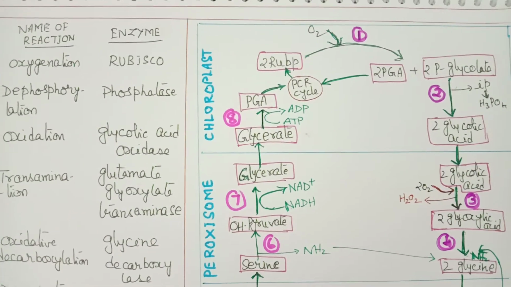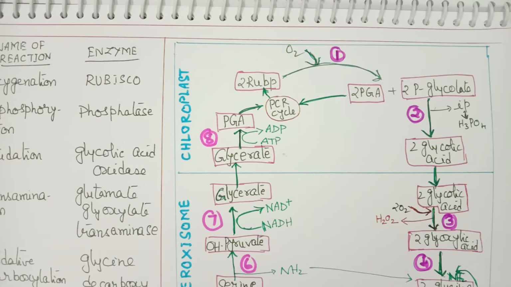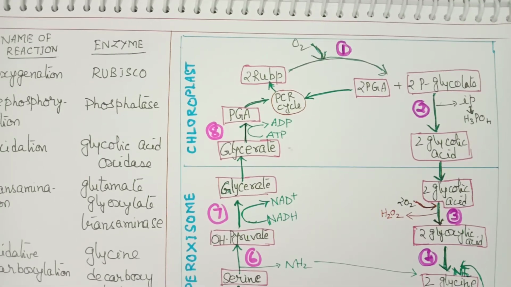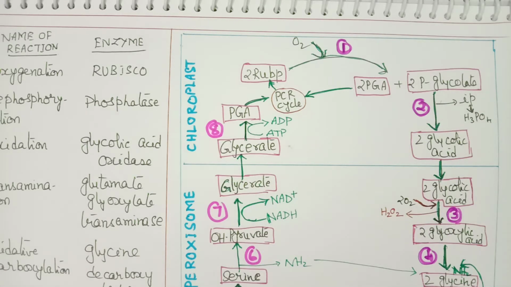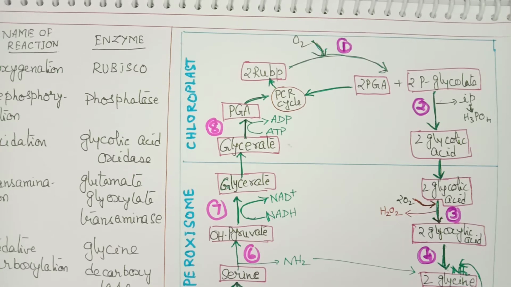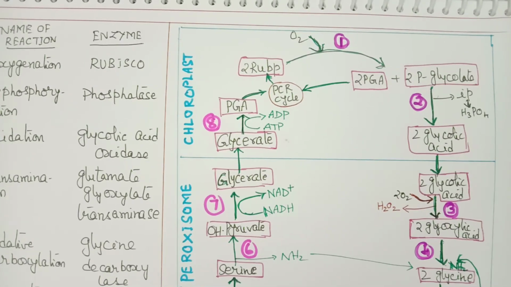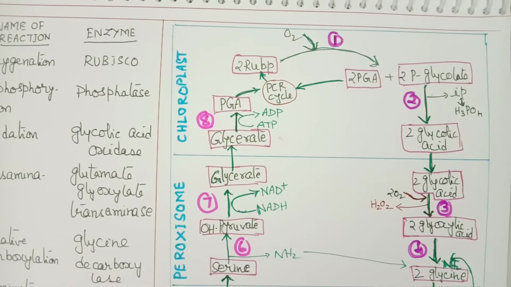Now let us see the actual pathway of photorespiration. Photorespiration involves three cell organelles: chloroplasts, peroxisomes and mitochondria. This pathway I have given you very clearly, children. As you are looking into it, you have to write it down also and then learn. I have divided it into different reactions, and we will discuss it reaction wise, one by one.